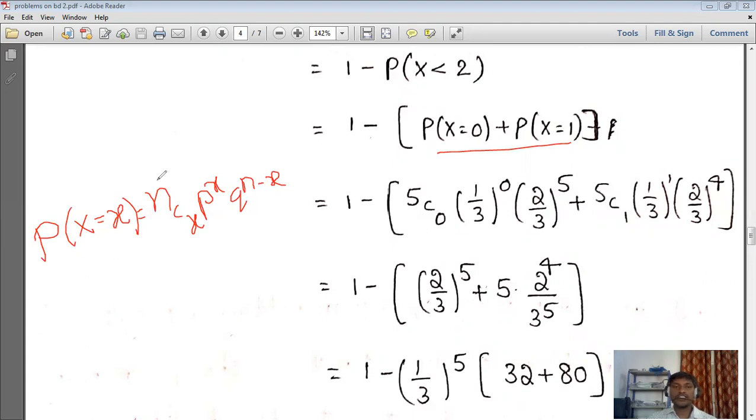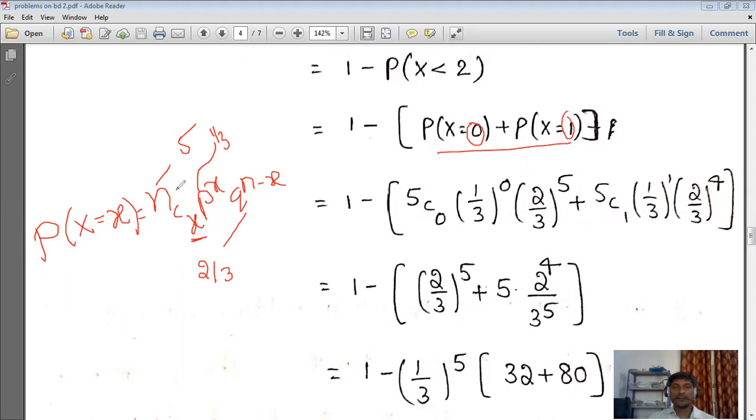So n is nothing but 5, we already know. P they gave in the problem as 1 by 3. Next, with the help of P we calculated Q as 2 by 3. Small x we require, and small x here is 0 and next 1.